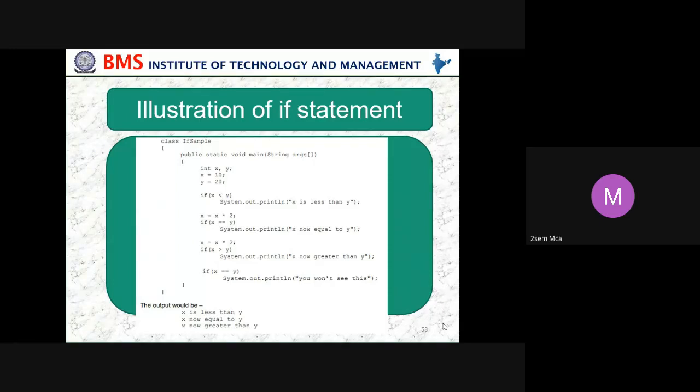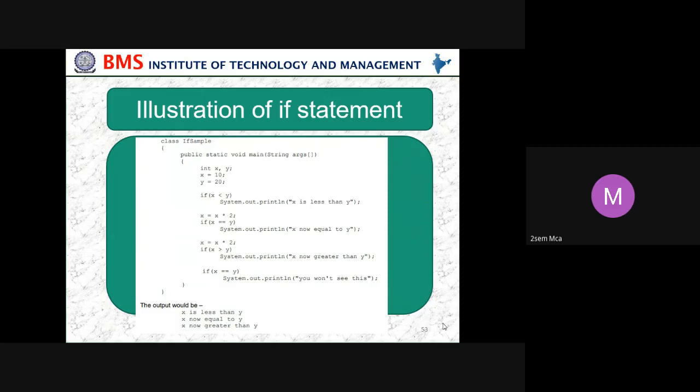Though the x value was initially 10, in between we changed the value by multiplying, so now the x value is 20. Now 20 multiplied again by 2 is 40. Now, is the x value 40 greater than y? True, ma'am. 40 is greater than y, is it true or false? Yes, true. Because it is true, it will display System.out.println("x now is greater than y").